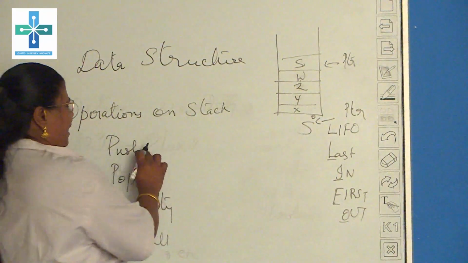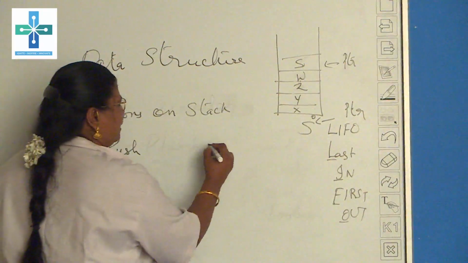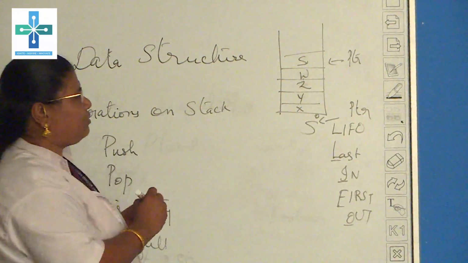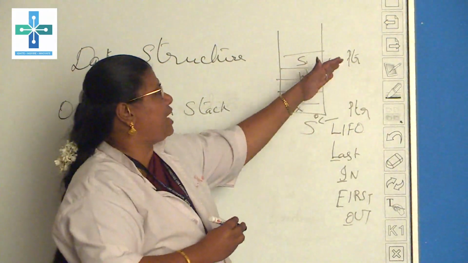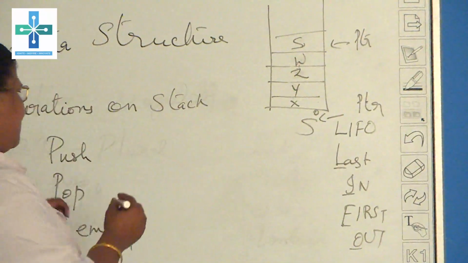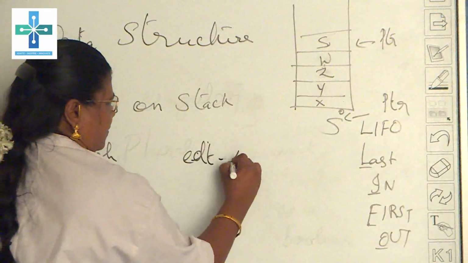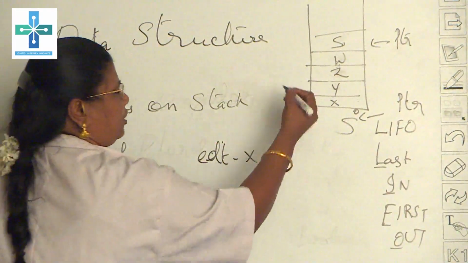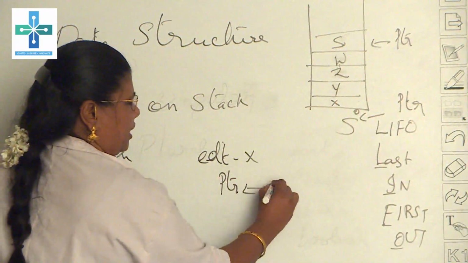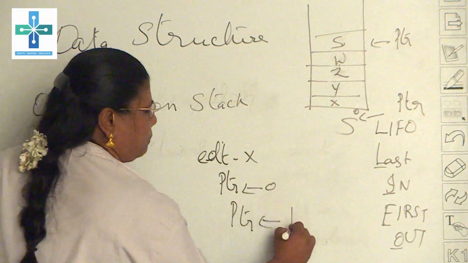Here, take the simple push operation. As I told you, we can add one element. How do we add one element? We increment the top value and the element is added. If you denote the element as x, we want to increment the pointer value. In the beginning the pointer is 0, then the pointer is incremented by 1, that is, pointer equals pointer plus 1.